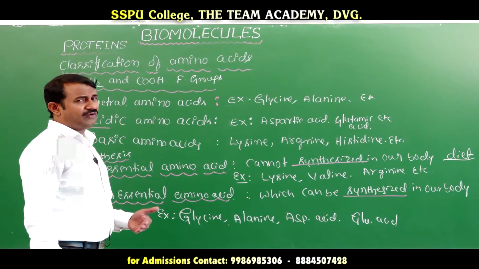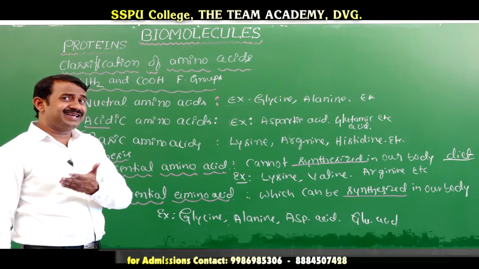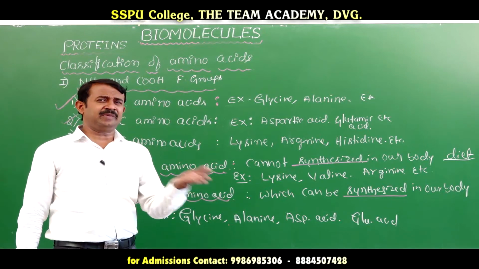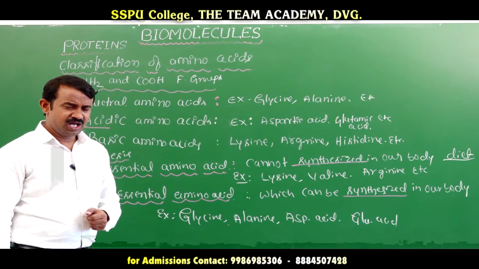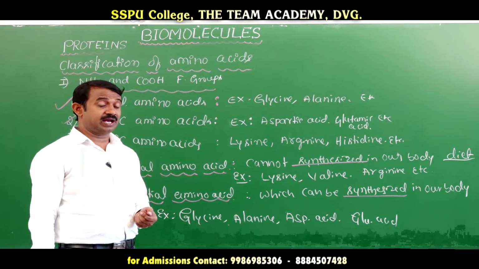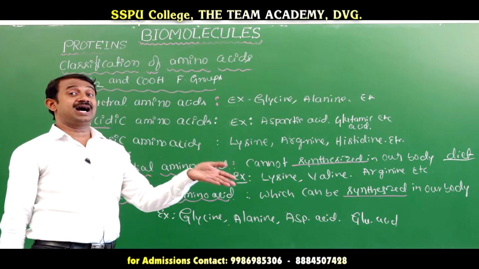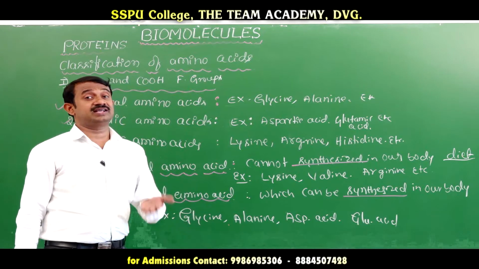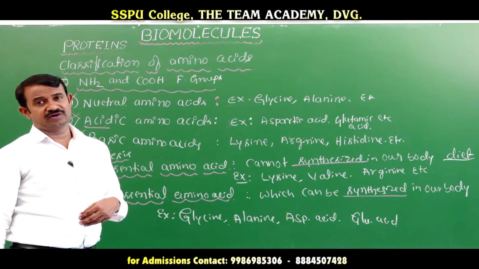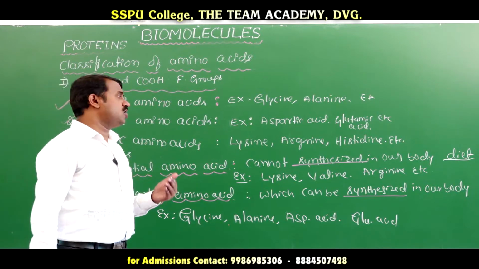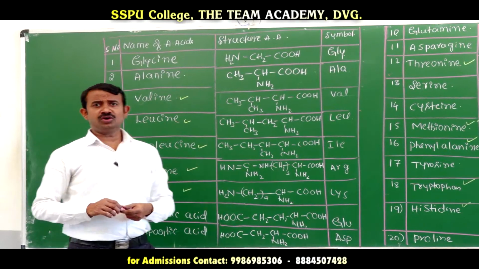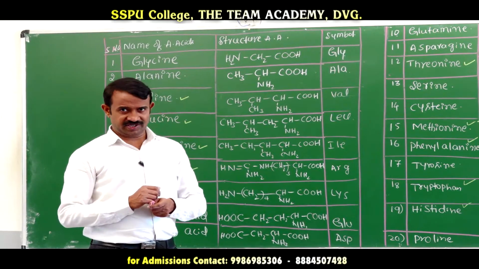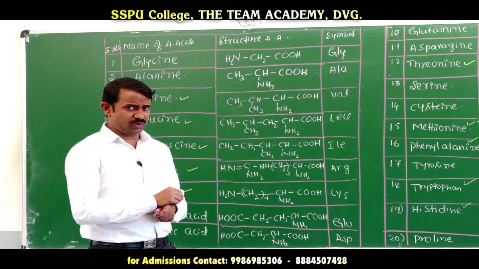Next we will go for the acidic as well as basic behavior of amino acids. The amine functional group gives basic behavior, and the carboxylic acid gives acidic behavior. It reacts with both acid and base, having both acidic and basic character, and that is called amphoteric behavior. Students, these are all the 20 amino acids, essential and non-essential. Let us go one by one.